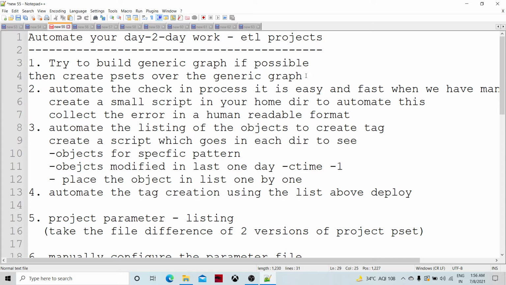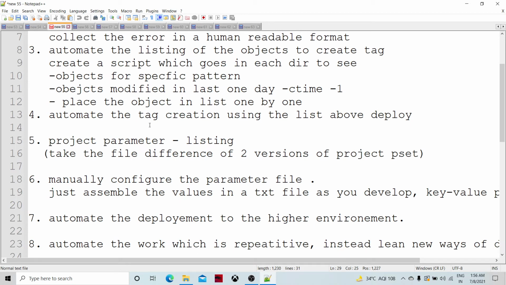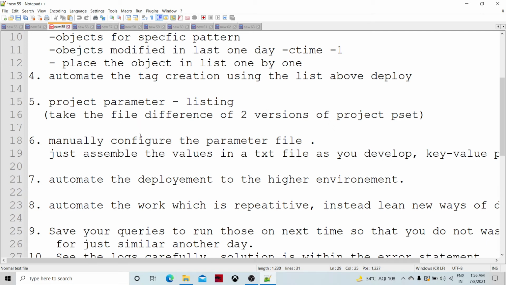And then the fourth point is automate the tag creation using the list above, deploy, right? So the tag creation can be automated. If you have the list, tag creation is going to be very easy, right? Mostly we create the delta tags, so it's going to be very easy for a specific list of objects, right?